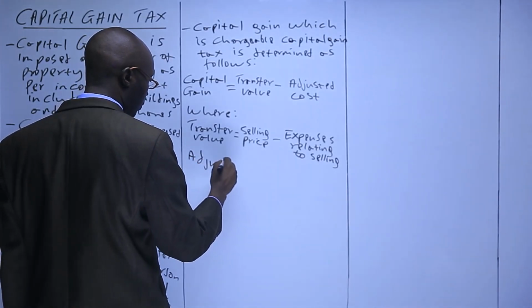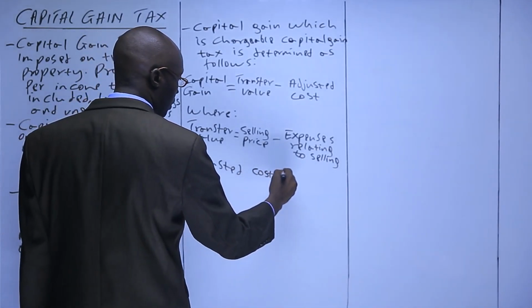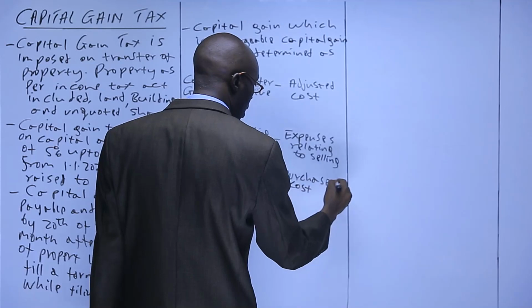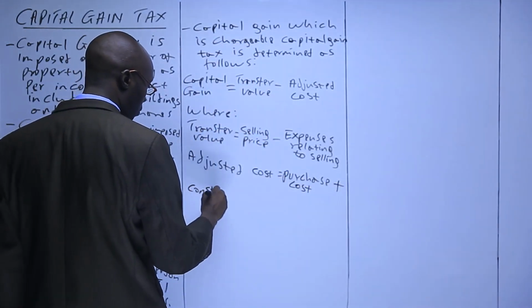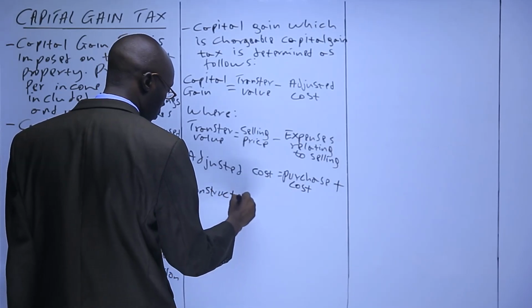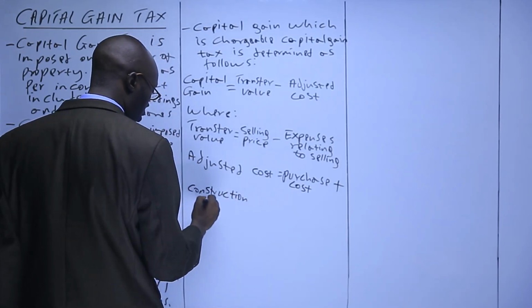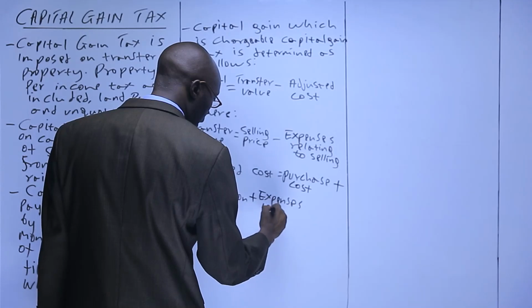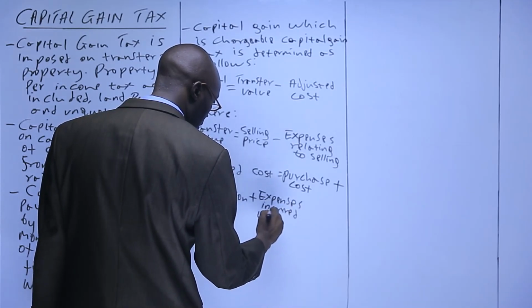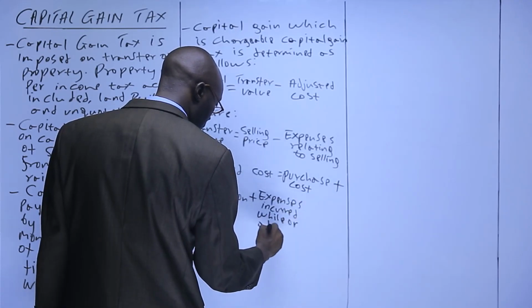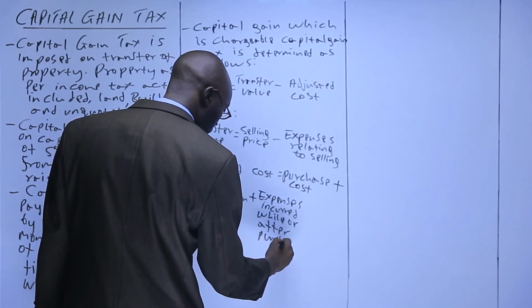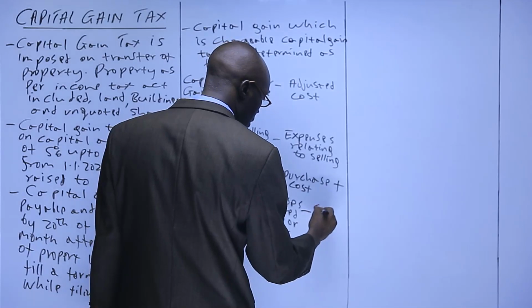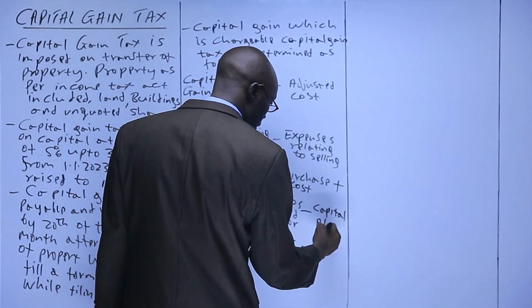Adjusted costs is equals to purchase costs plus construction costs plus expenses incurred while or after purchasing. Minus capital allowance.